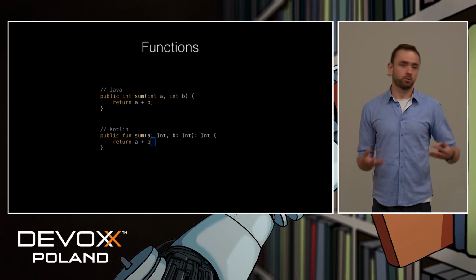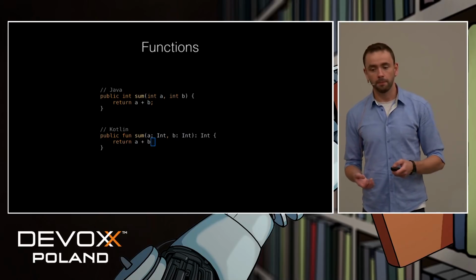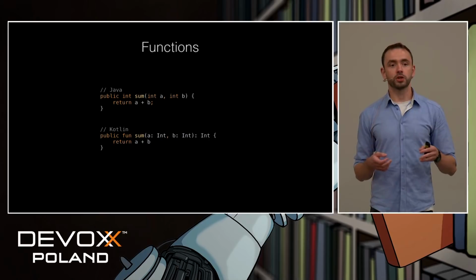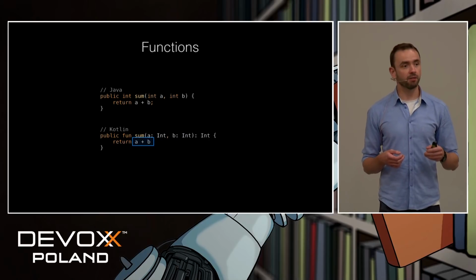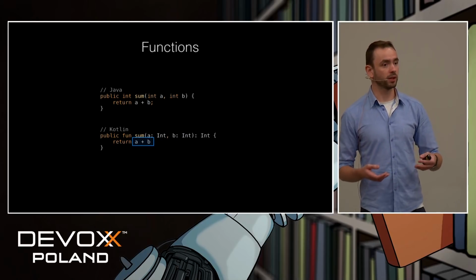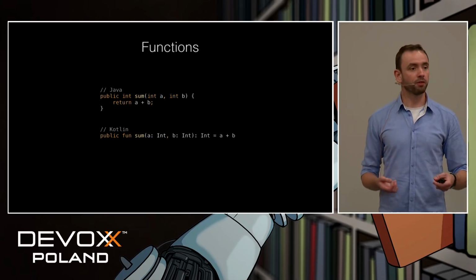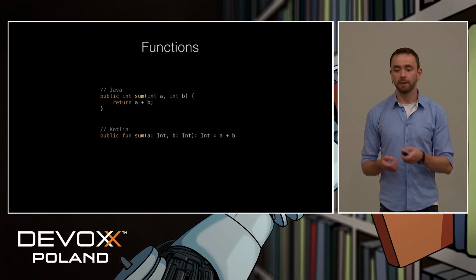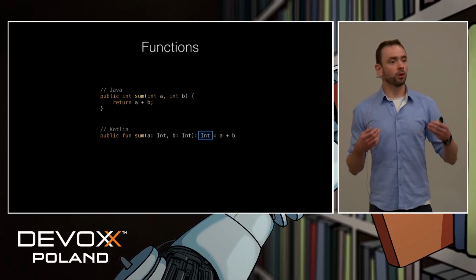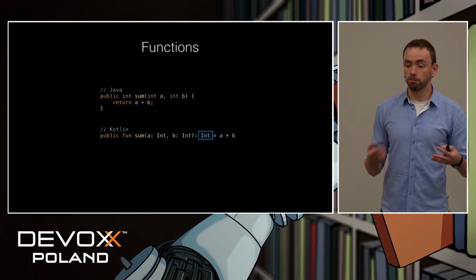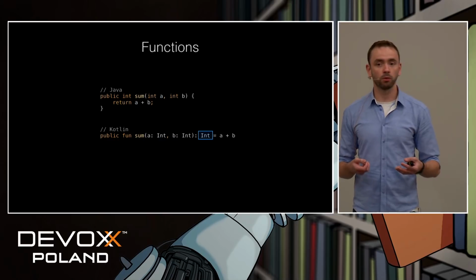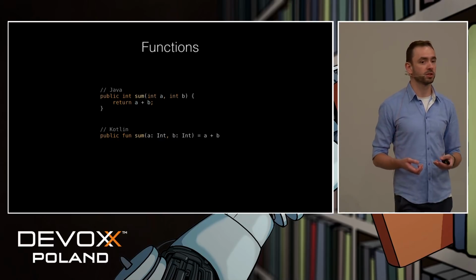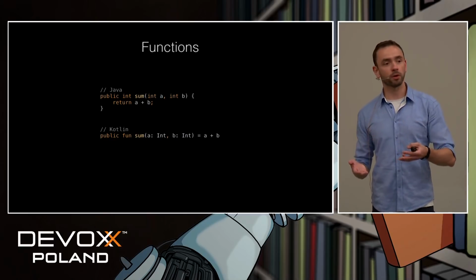Semicolons are optional, but we usually don't write them. But here we can already leverage one of Kotlin features, which is if we have a single expression function like this one, we can simplify it by removing this return and those curly brackets. And also, we all know that both A and B are integers, so their sum will also be an integer, so we don't have to write this explicitly. And this is type inference in action.